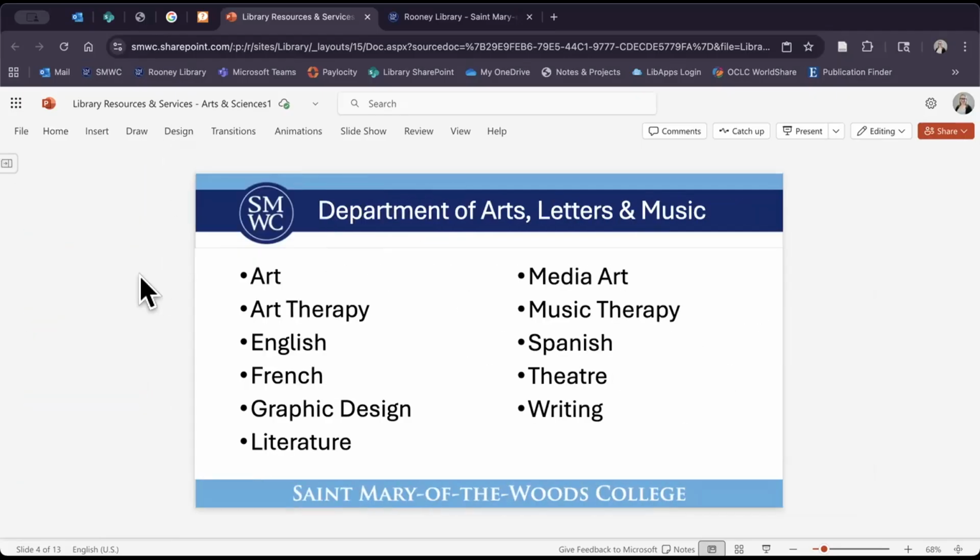The first is the Department of Arts, Letters, and Music. So we are going to be looking at majors and minors and classes within these subjects like art, art therapy, English, French, graphic design, literature, media art, music therapy, Spanish, theater, and writing. So there's a lot of things covered within that department.